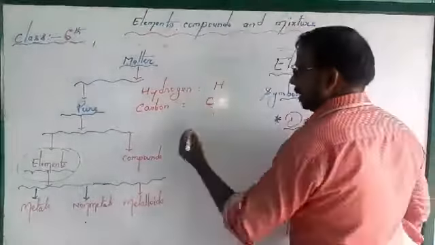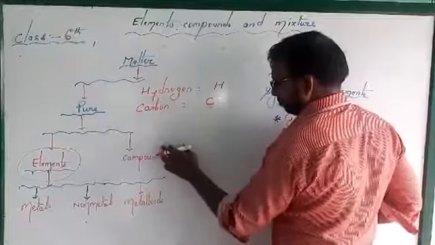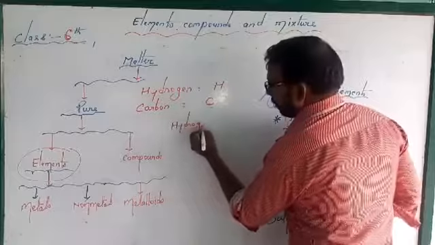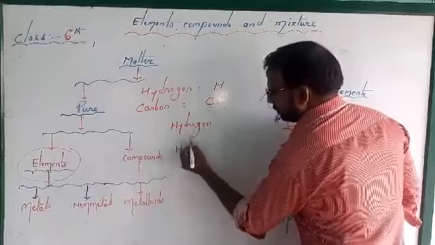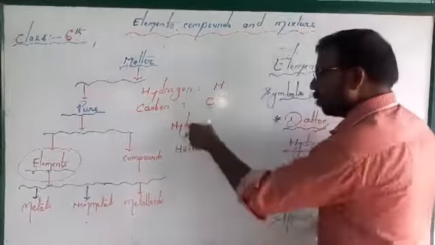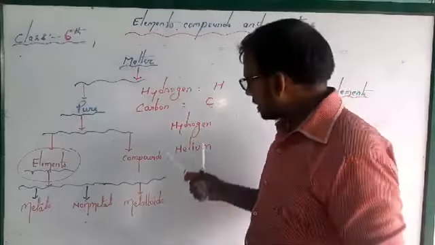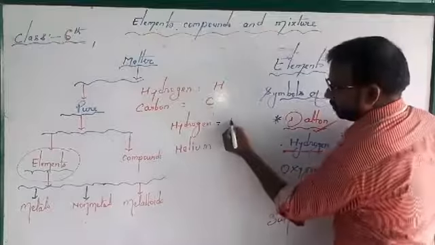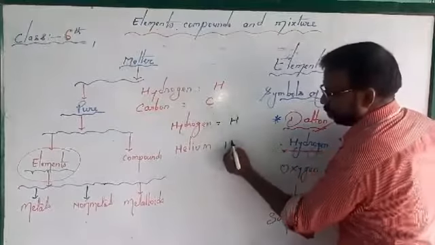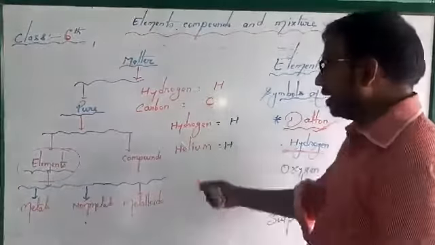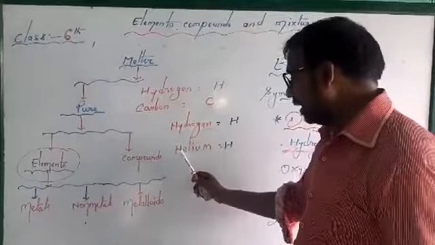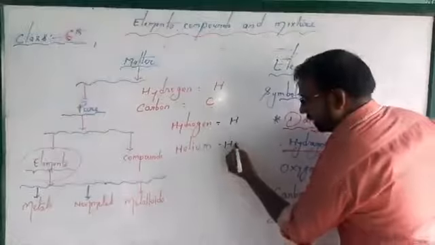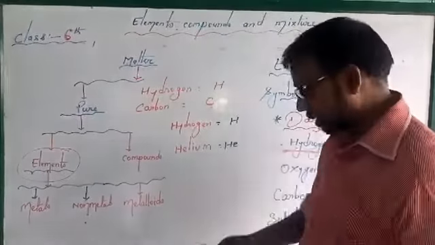Suppose I give an example: hydrogen and helium, both elements start with the same alphabet. So the first letter is H for both, but hydrogen is H, and for helium the second letter must be added in small letter. You will write small e, and that represents helium.